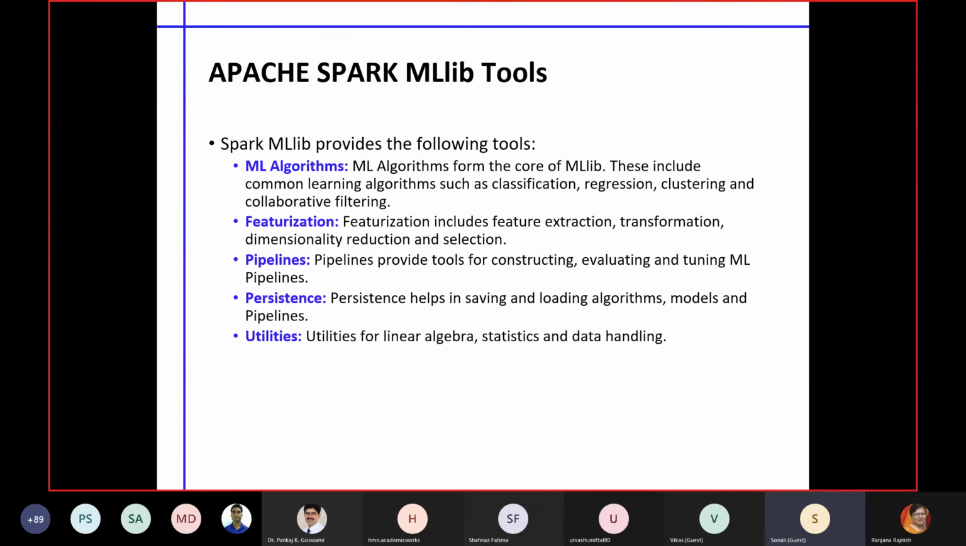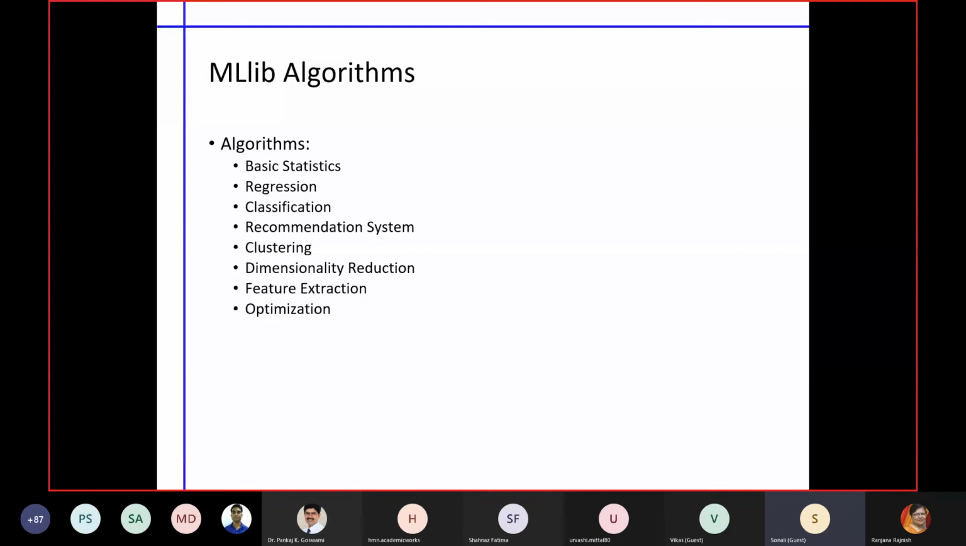There are pipelines provided. Pipelines are basically helping us with various real-time analytics, so that can be done. And there are various utility tools also available. For example, if you want to take help of some statistical measures, that can get embedded with the machine learning tools if it is required. So basically it is full of features.